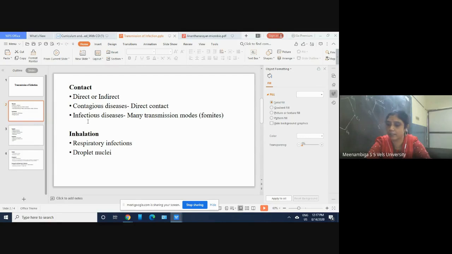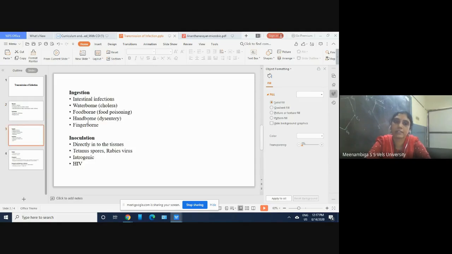Inhalation: respiratory infections, how the respiratory infection causing microorganisms survive in the environment through droplet nuclei, and when you inhale the droplet nuclei, you will get the infection. And the next one is through ingestion. Ingestion in the sense, all the food we are taking, water, food, if there is direct contact through nose, air and mouth, you will get the intestinal infections.